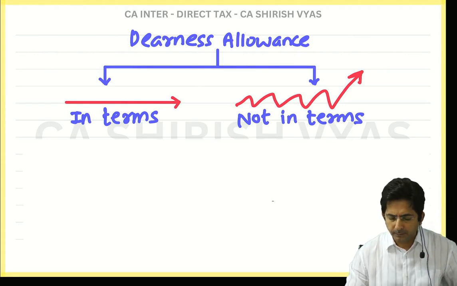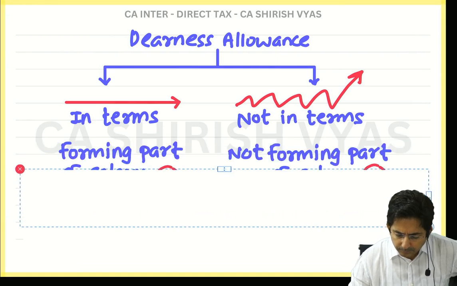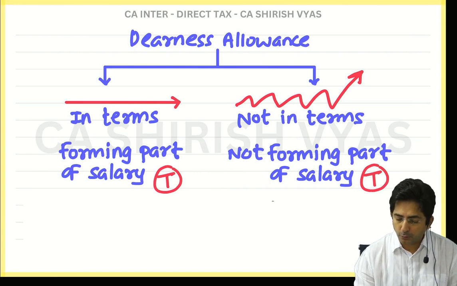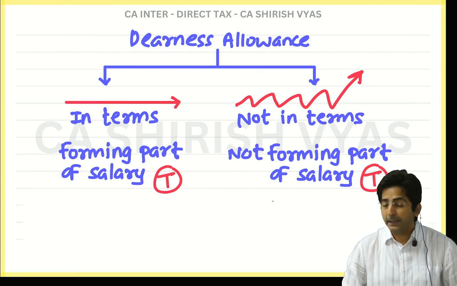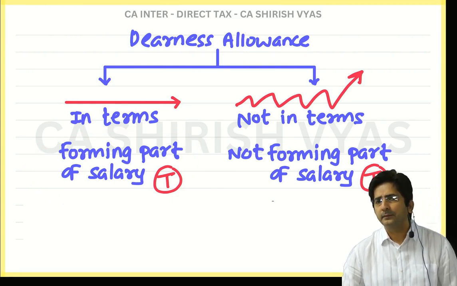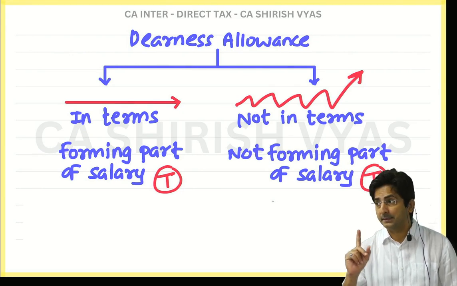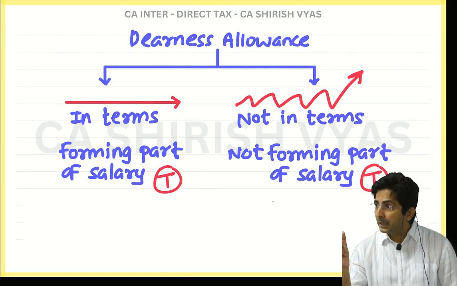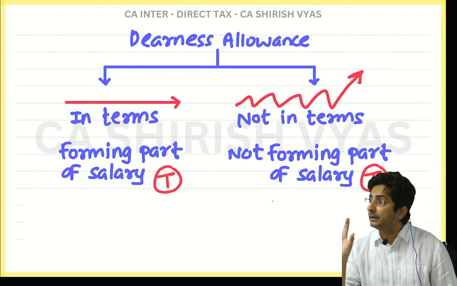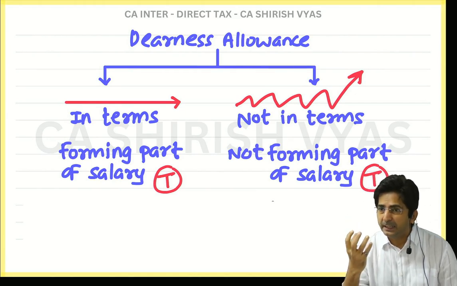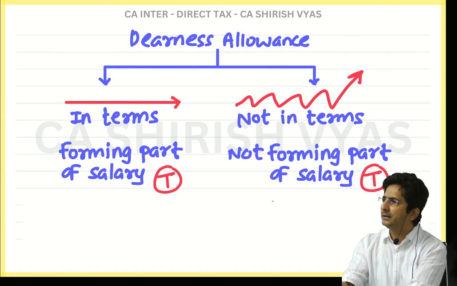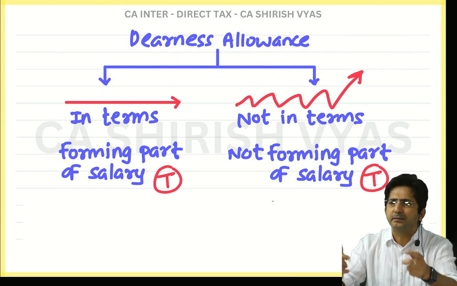Okay. Now see, this in terms is also known as DA forming part of salary. And not in terms is also called DA not forming part of salary. Can you guess why it is called forming part of salary? No, not in that sense. Forming part of salary means forming part of basic. It means it has the nature of basic. You know what is the nature of a basic salary? It remains constant. So DA also has the nature of basic. So it has become part and parcel of basic.